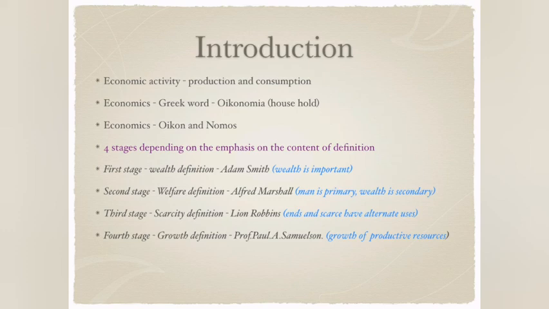So here you have to understand that the means of satisfying human wants can be put to some kind of alternative uses, and can also be put into several different variations of uses.